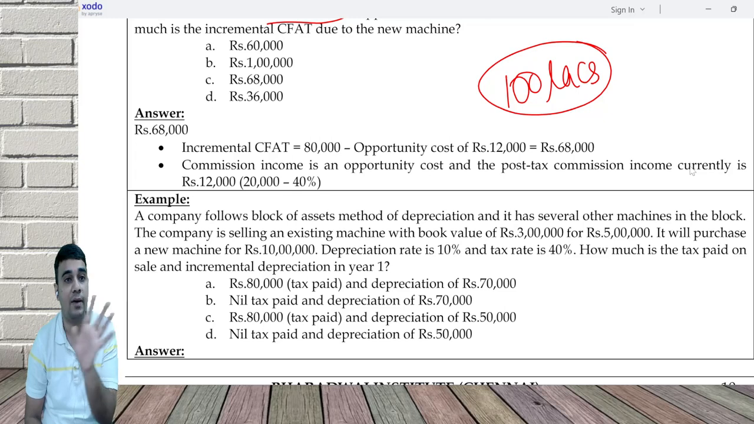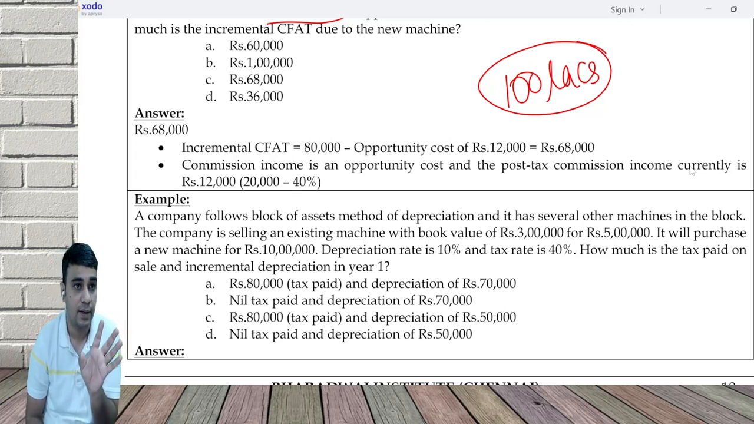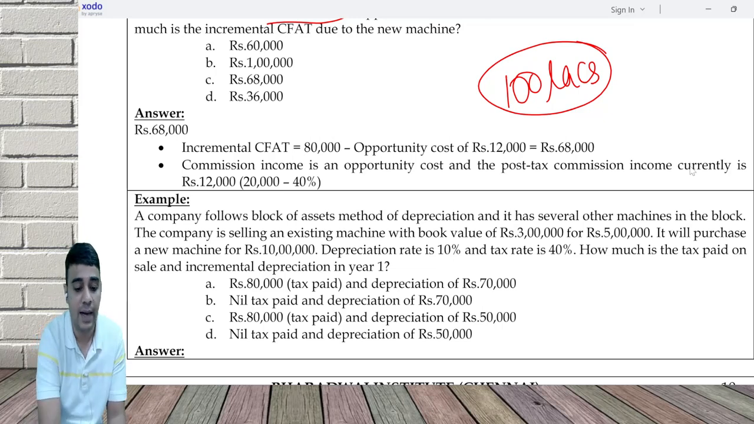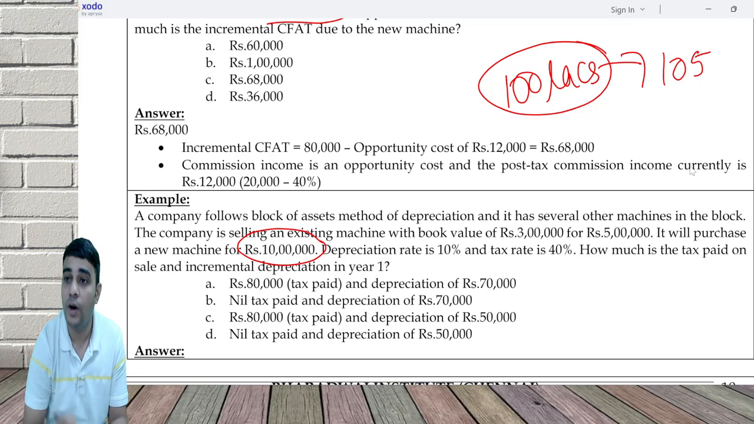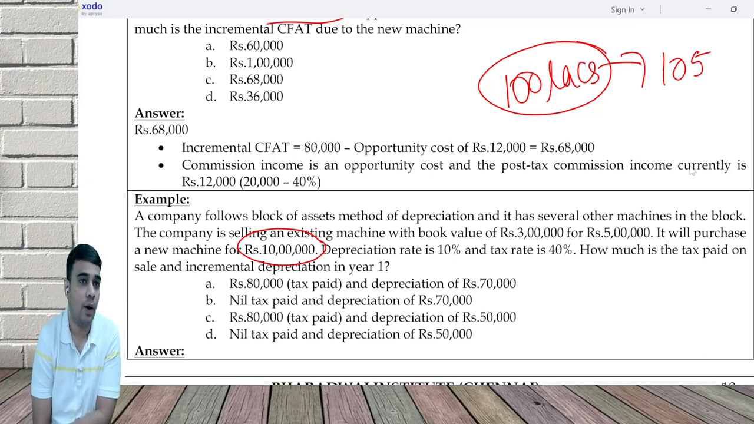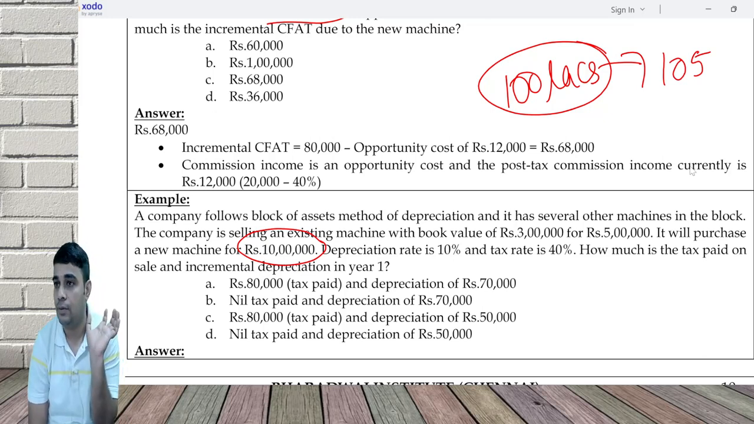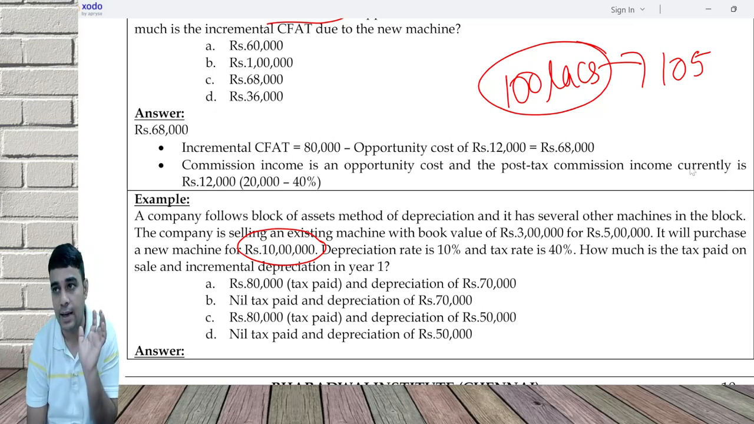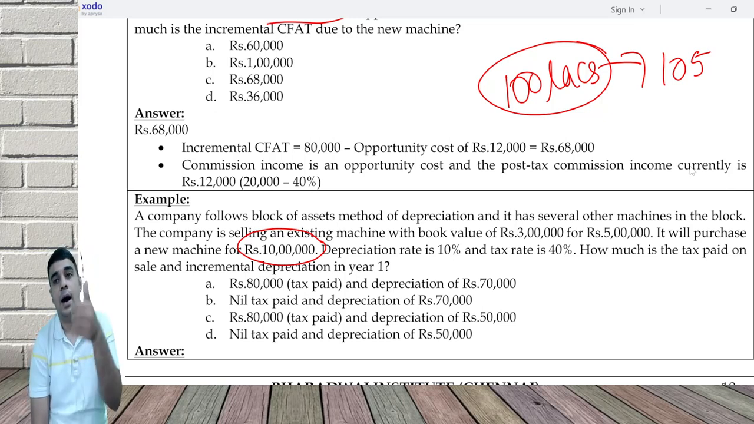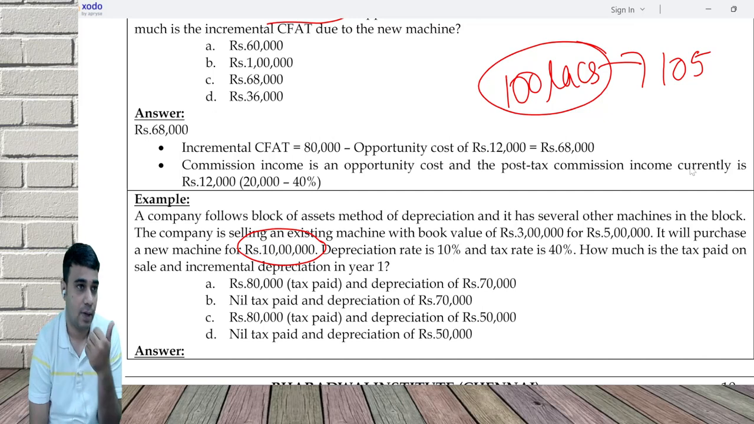From the block, 5 lakh will get removed. It will become 95. And then in the block, how much will get added? 10. So the block will now become 105. All this is your income tax angle. No capital gain, so no tax payment and all. Why no capital gain? Very clear calculation. Because I do have other assets in my block.